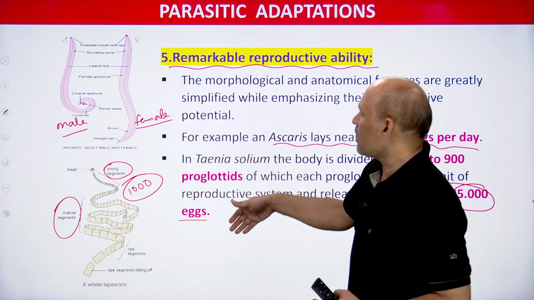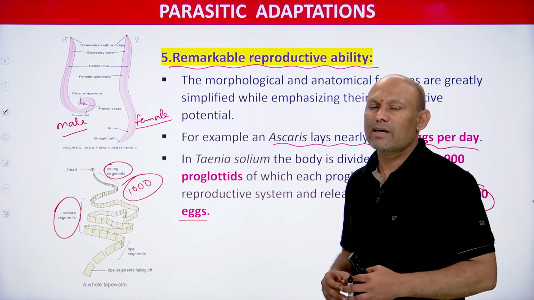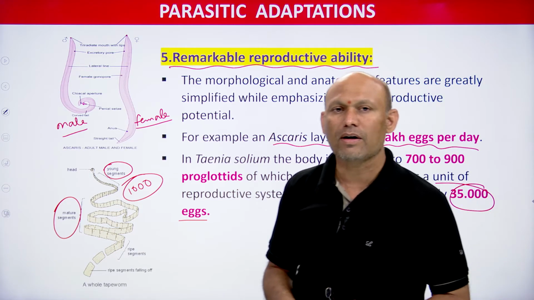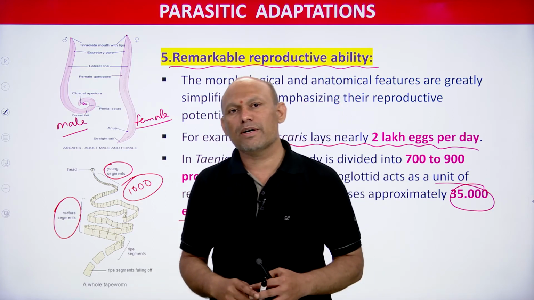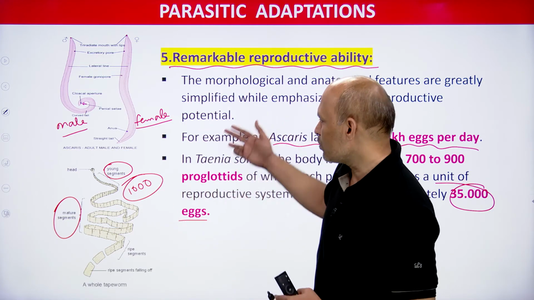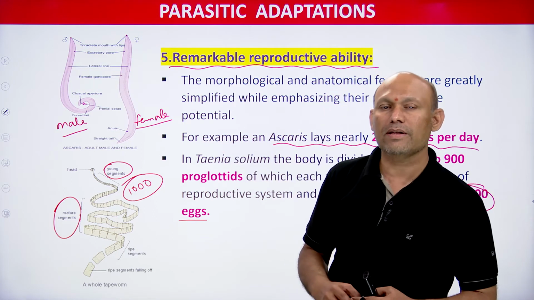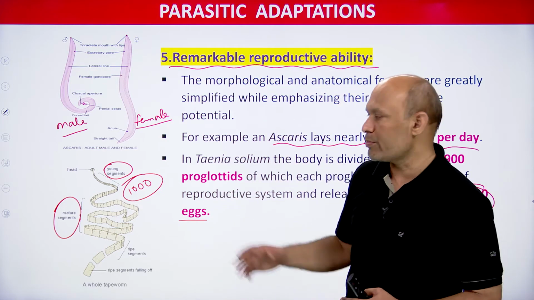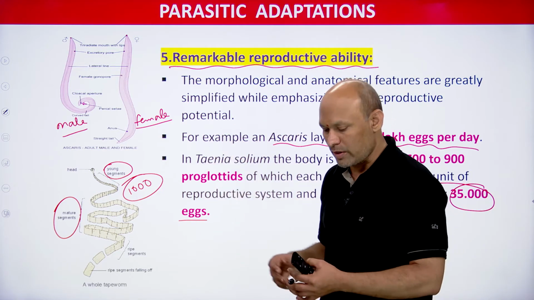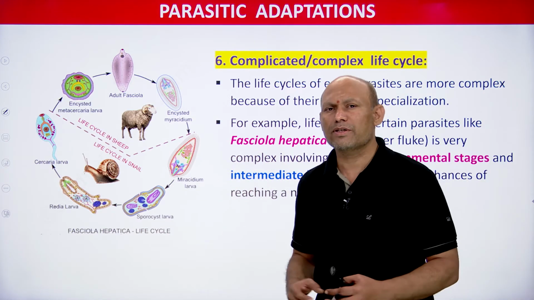So I hope you understood what exactly the remarkable ability of reproduction is. Parasites show remarkable ability of reproduction. With the help of these two examples we have understood what kind of caliber they have as far as reproduction is concerned, students. I hope you understood. That's all. It's very simple, students. Let us see some other adaptation.